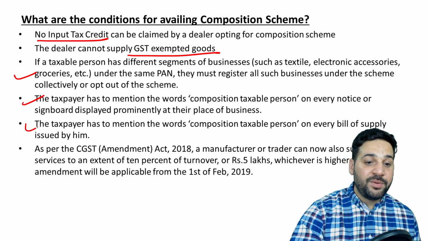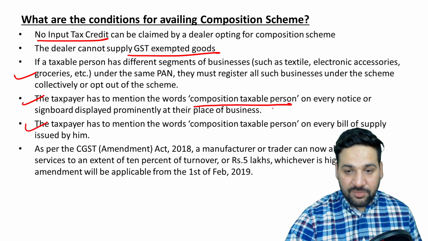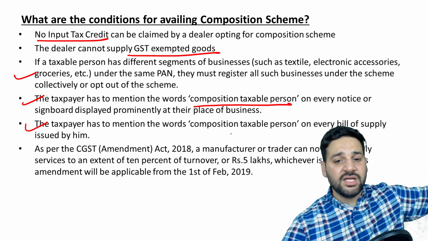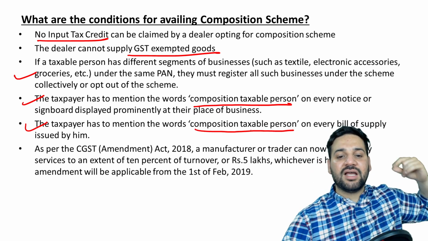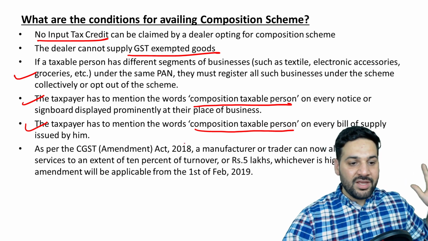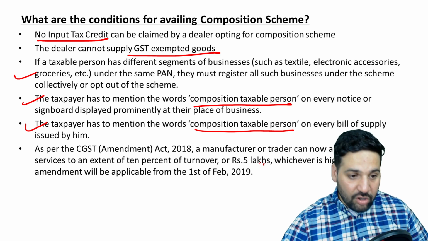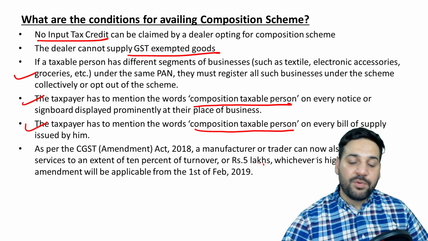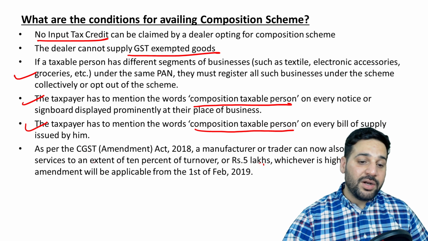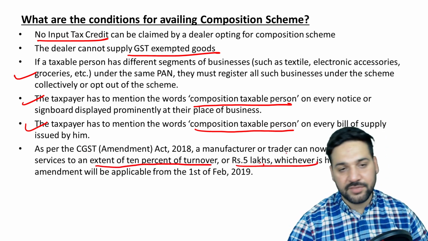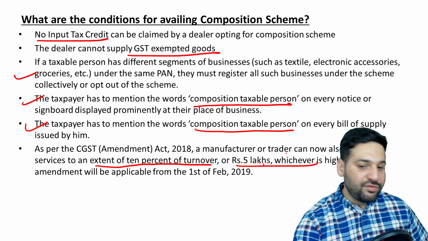And the taxpayer needs to mention the words composition taxable person on every notice, on the signboard outside his store or office, and on all his invoices. As per CGST 2018, a manufacturer under the composition scheme can also supply services, but that is up to 10% of turnover or 5 lakh, whichever is higher. Okay, so he can also provide services.